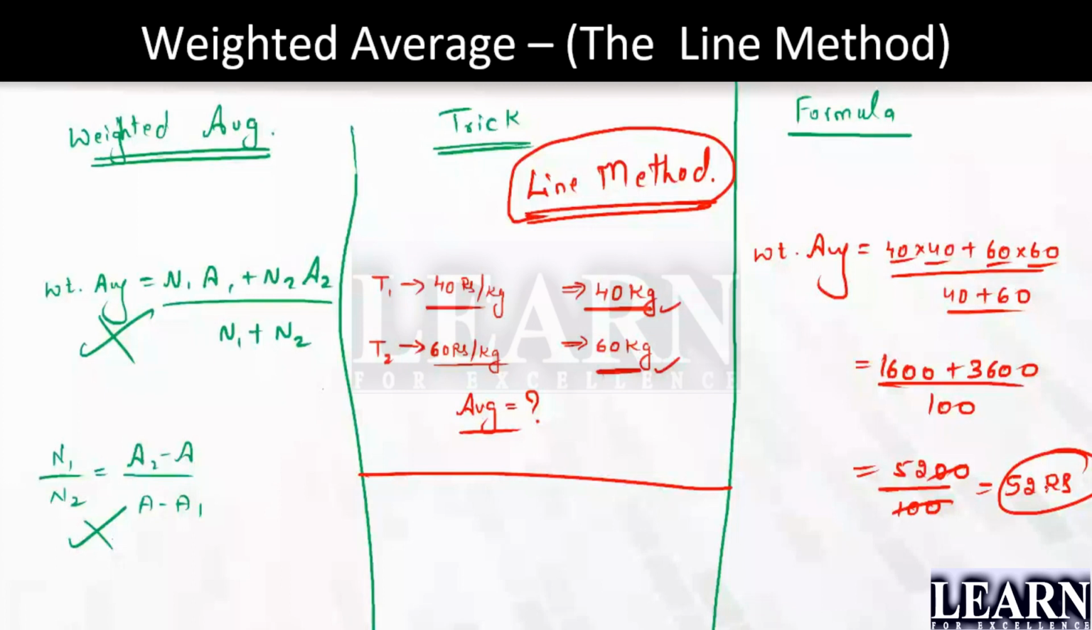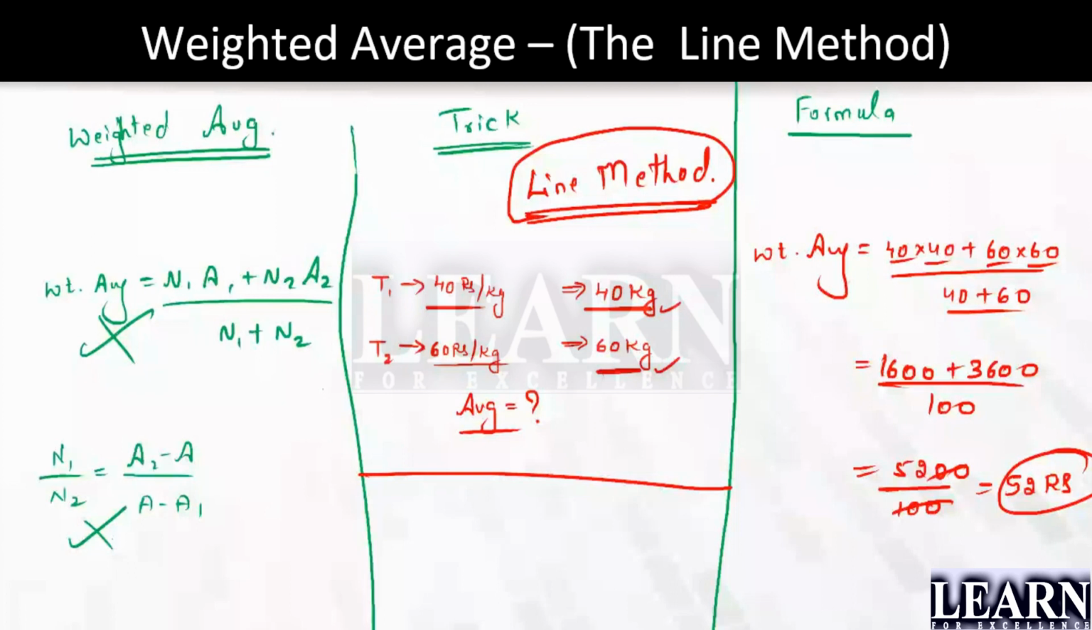What if you have taken, like, T1 rate is 38 rupees and you have 28 kg, T2 rate is 48 rupees and you have got some 22 kg? At that time I can say your problem will go difficult, right? Yes. Now at that time also you can apply this line method trick. So please understand, the same thing you're going to write for all types of weighted average problem.